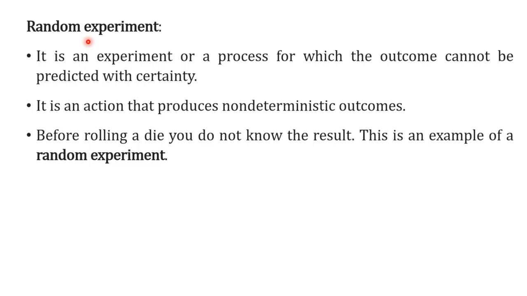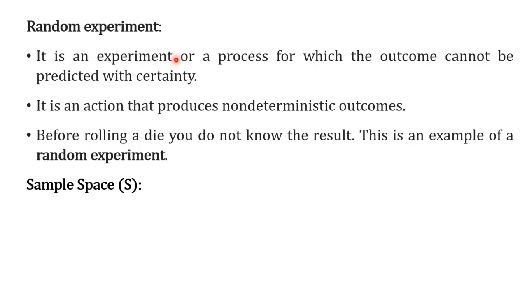If that is the case, it is called a random experiment. So a random experiment gives a non-deterministic outcome, or else the outcome of the experiment cannot be predicted. If that is the case, that process, that experiment is called a random experiment.